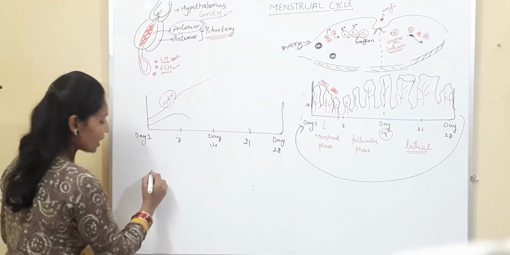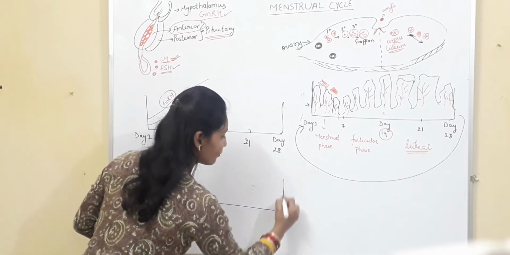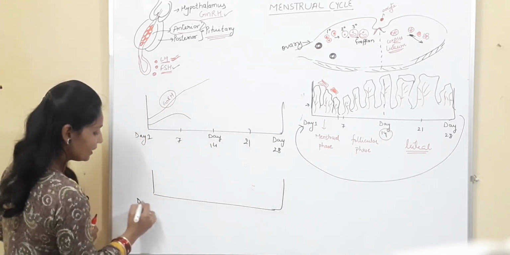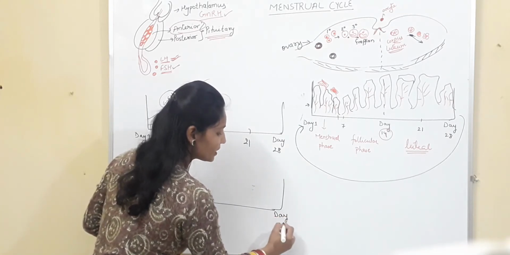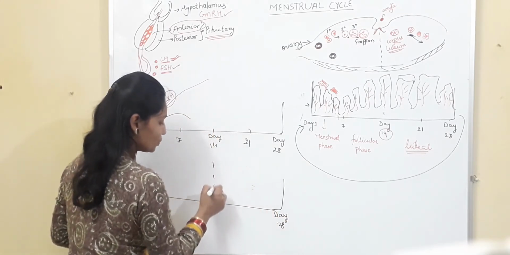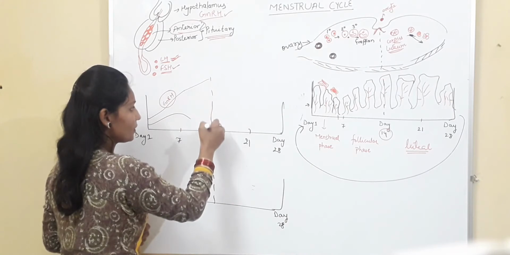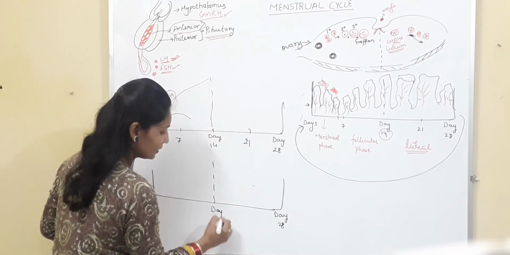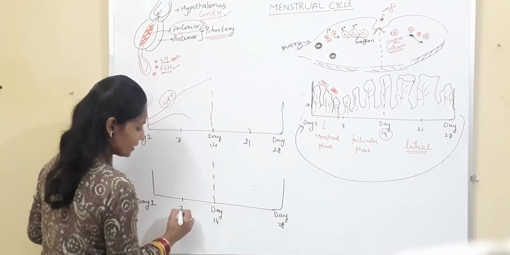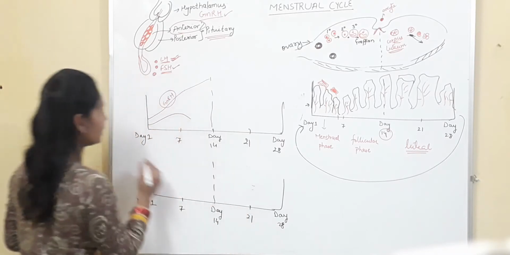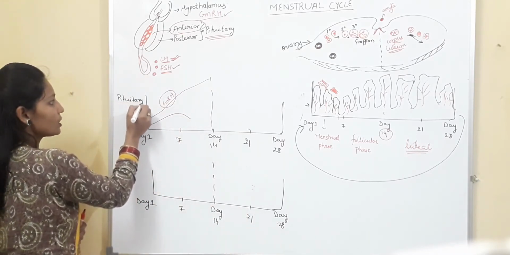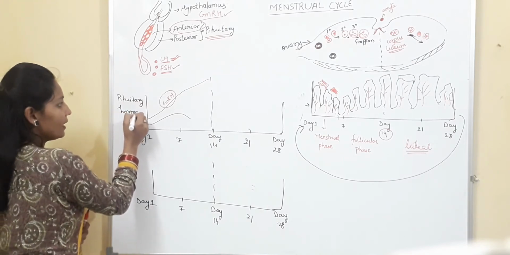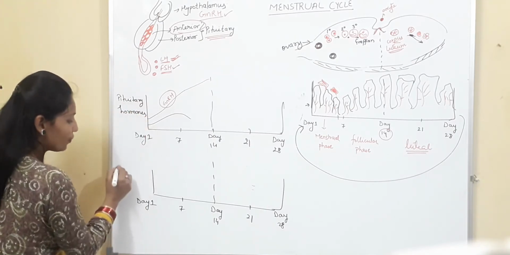estrogen. तो यहाँ पर हम एक और ग्राफ बना लेते हैं और यहाँ पर हम day 1 to day 28 ओवेरियन हॉर्मोन्स के लिए भी साथ साथ ड्रॉ कर लेते हैं. So this is day 14, mid of the cycle, day 14, 7th day and 21 day. यहाँ पर हम कर रहे हैं, we are talking about pituitary hormones and here we are talking about ovarian hormones.